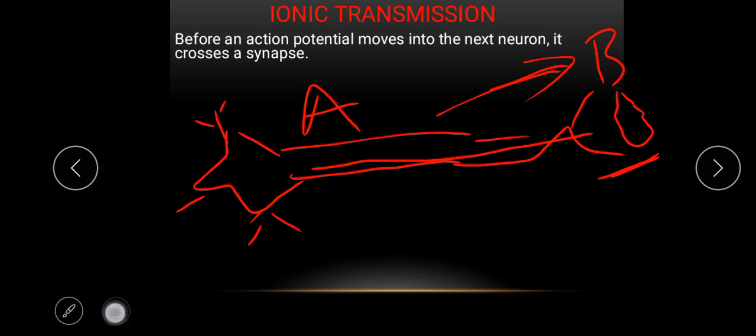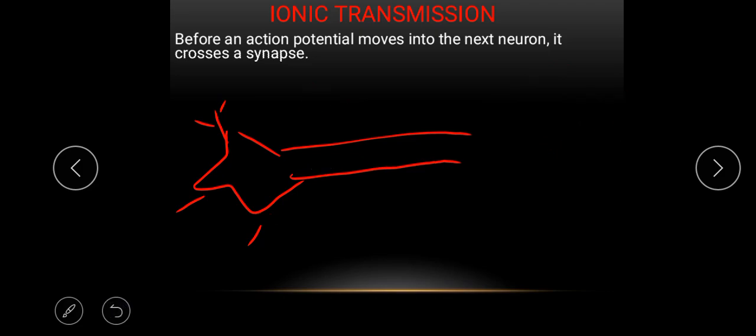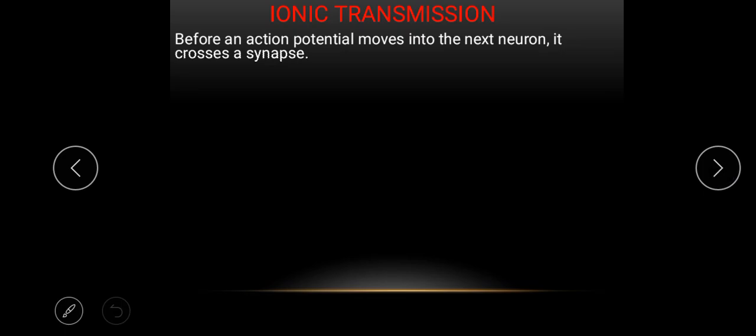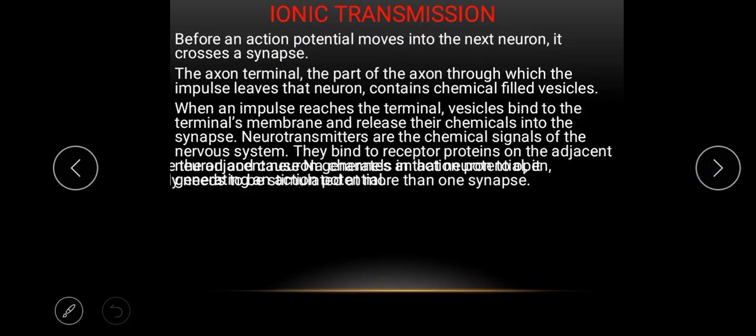Okay, let's clear this. Neurotransmitters are the chemical signals of the nervous system. Now, the axon terminal, the part of the axon where impulses leave the neuron, contains vesicles filled with chemicals that will easily release the neurotransmitter.